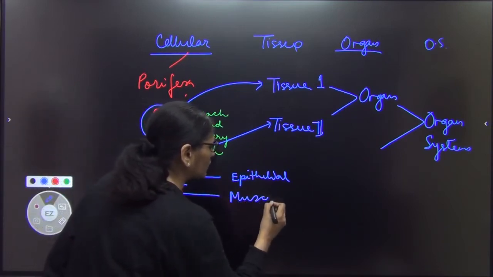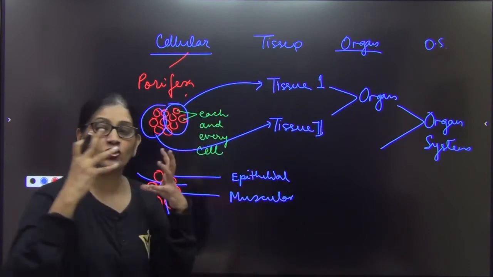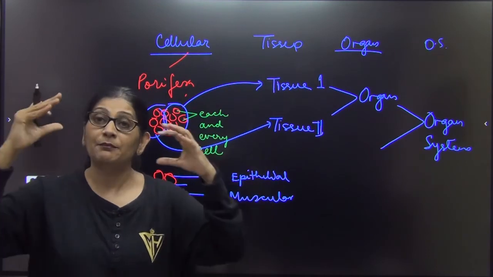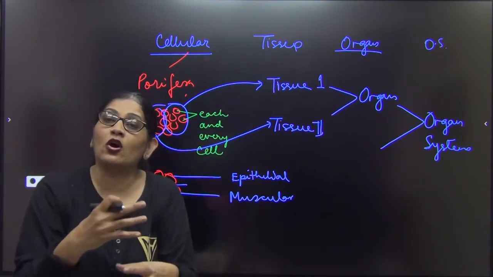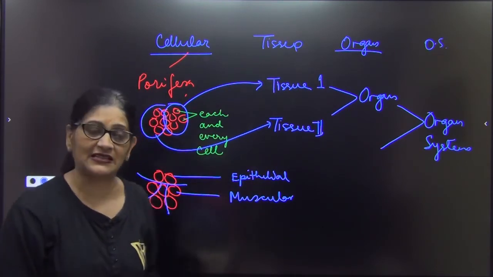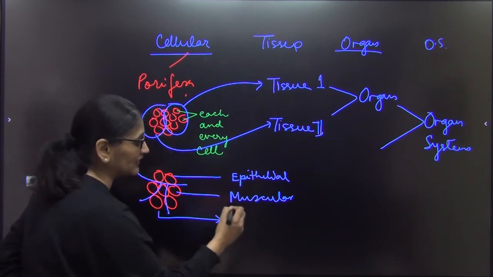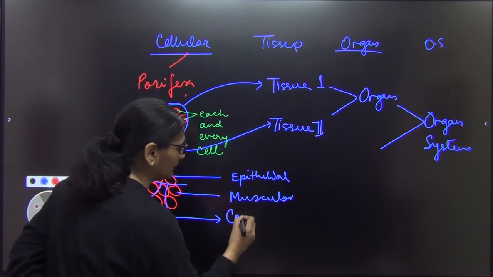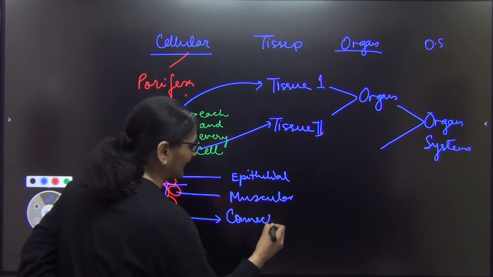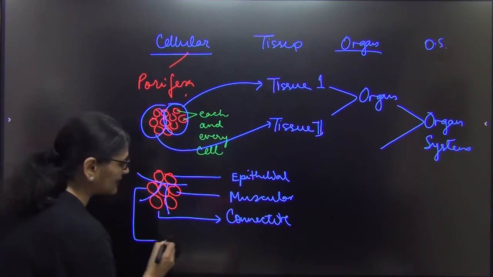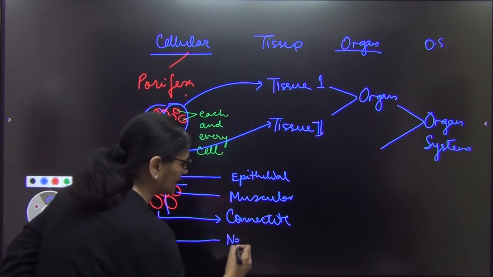The work of muscular tissue is to bring about contraction in any part of the body, be it my limbs, be it the stomach, which will also need contraction for peristalsis. Some cells specialize for another task, say that is connective tissue. Their work was to connect different parts of the body, so they form connective tissue. And the last type of cell formed nervous tissue.